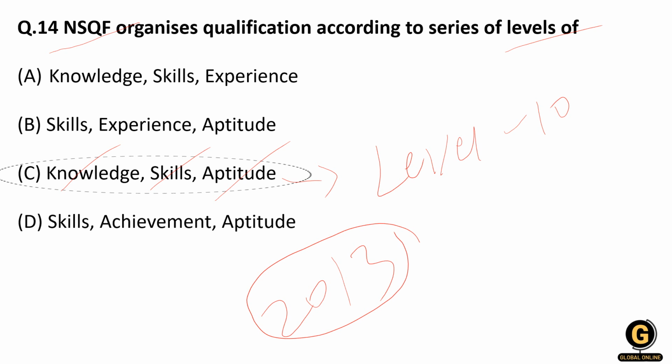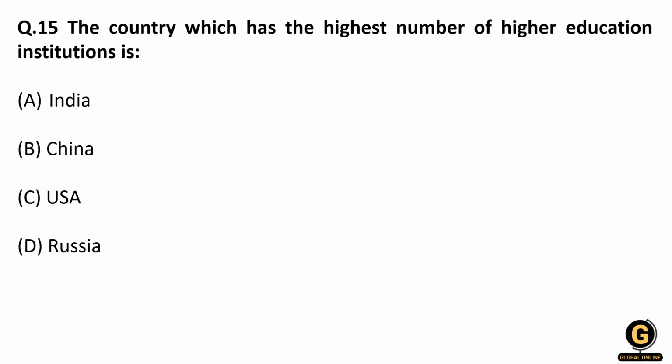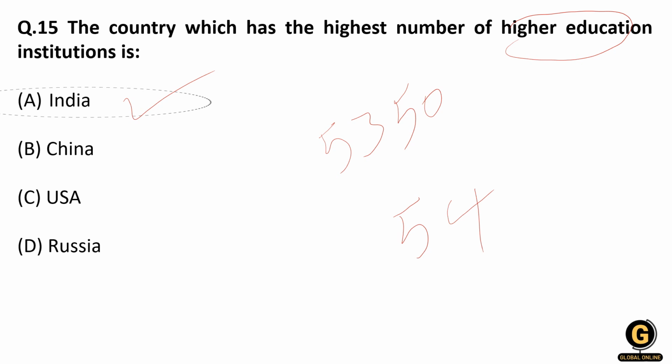So these are the important points: National Skill and Qualification Framework, and the correct answer is knowledge, skill and aptitude. Now the question is the country which has the highest number of higher education institutes. Remember, they have asked us which country has the highest number of higher education institutes. The correct answer is India, and India has 5,350 higher educational institutes. Of that, there are 54 central universities and then 416 state universities.